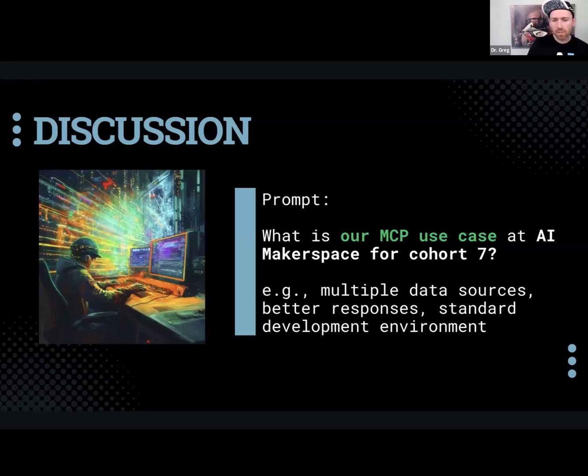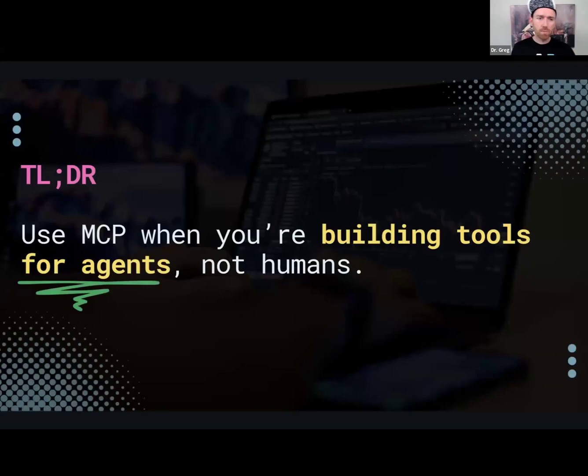Okay, all right. And just to try to tie a little bow on this, we're building that MCP server for the Cursor environments that our students will be using. Those agentic AI-assisted development environments are what we're actually building an MCP server for, and the client that's going to consume them is Cursor.